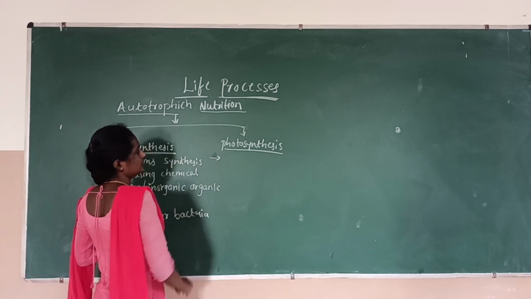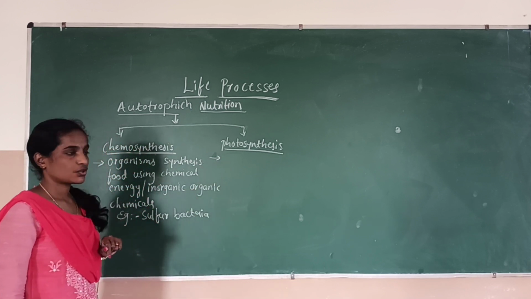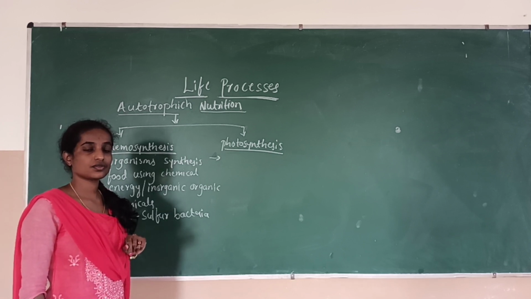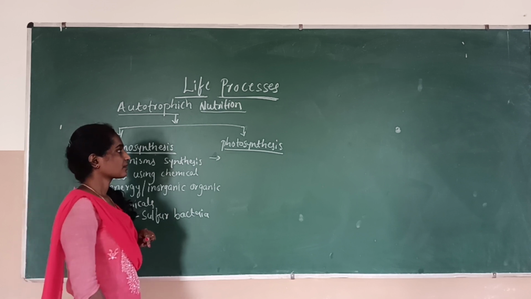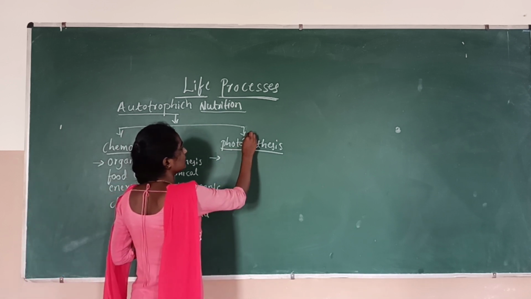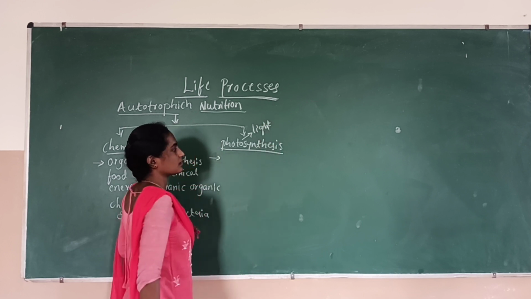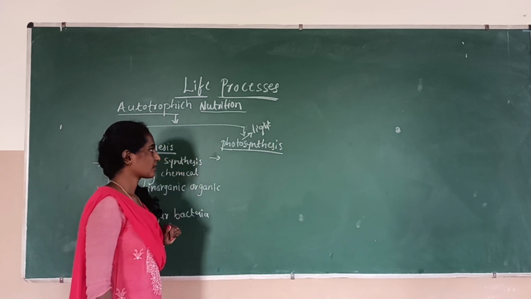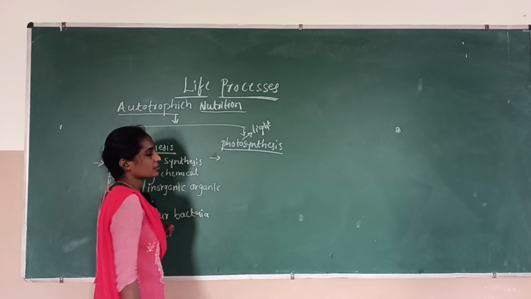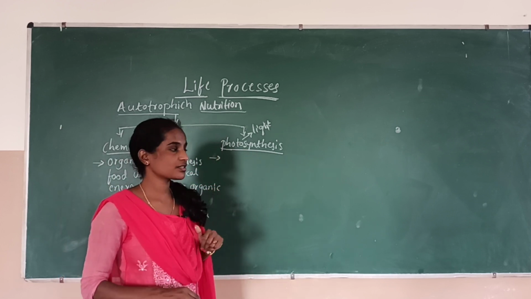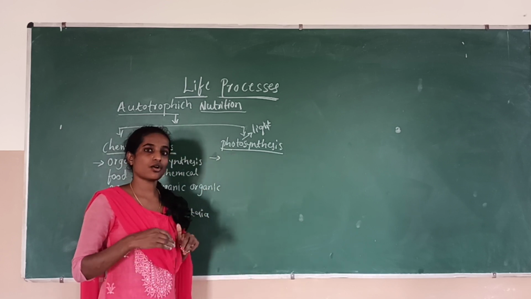And the second part is photosynthesis. As you people know, photosynthesis. Photo means light and synthesis means to prepare. Here the organisms use sunlight to prepare their own food, and the process is called photosynthesis.